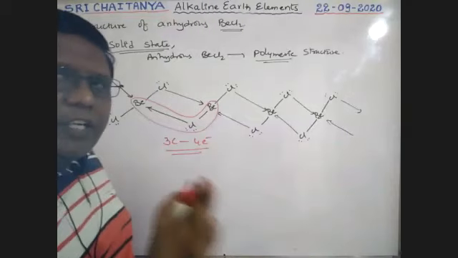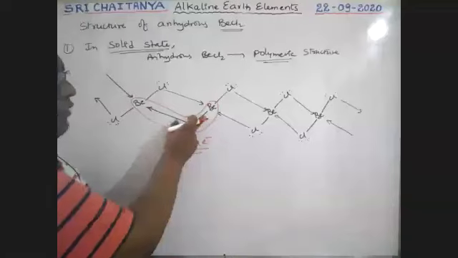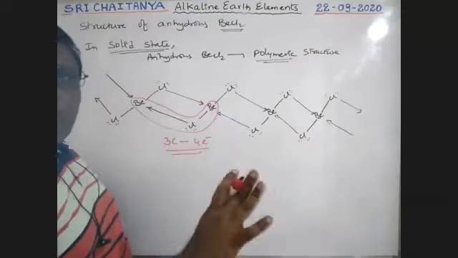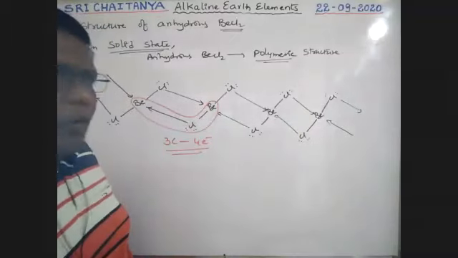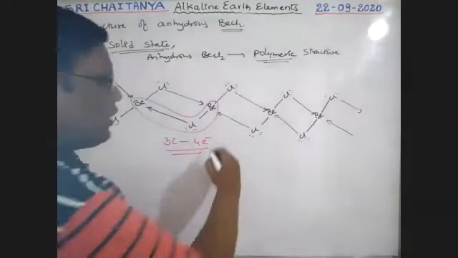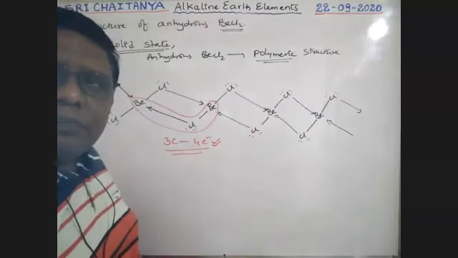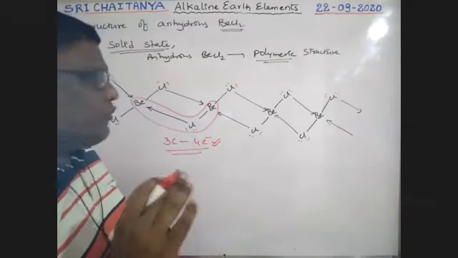Not a 3-centered 2 electron bond. Here 2 electrons, here 2 electrons are participating. Therefore, a 3-centered 4 electron bond is there. So all these bonds are 3-centered 4 electron bonds. Very, very, very important: beryllium chloride in solid state contains 3-centered 4 electron bonds.